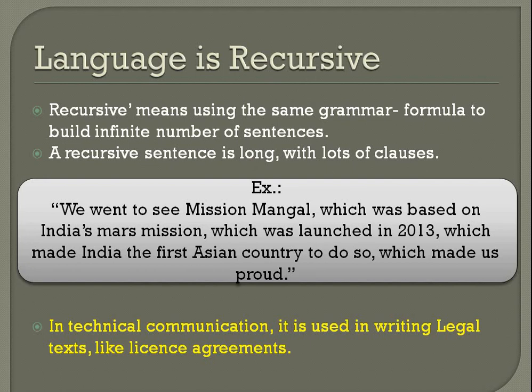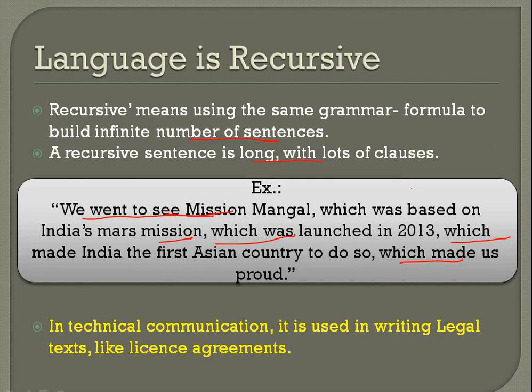Language is recursive. Recursive means using the same grammar formula to build an infinite number of sentences, right? A recursive sentence is long with lots of clauses. Example: we went to see Mission Mangal, which was based on India's Mars mission, which was launched in 2013, which made India the first Asian country to do so, which made us proud. I could simply say we went to see Mission Mangal, and while watching it, it made us feel proud. That's it. Which was based on this, which was launched on this.